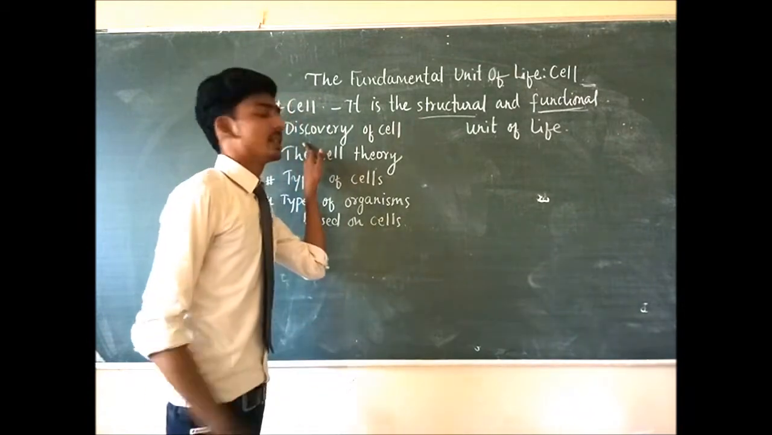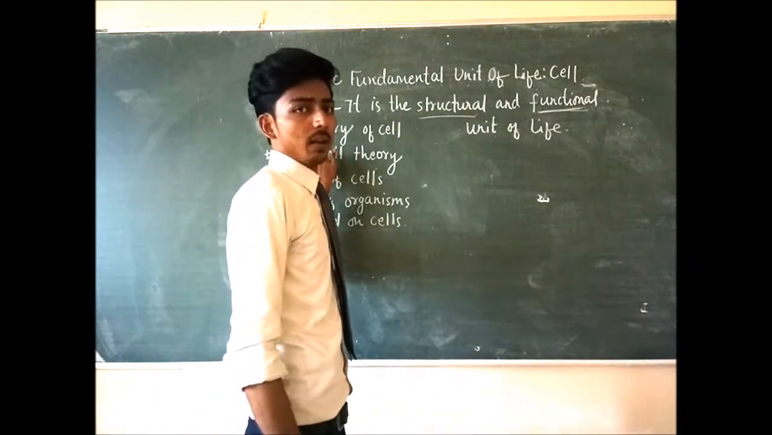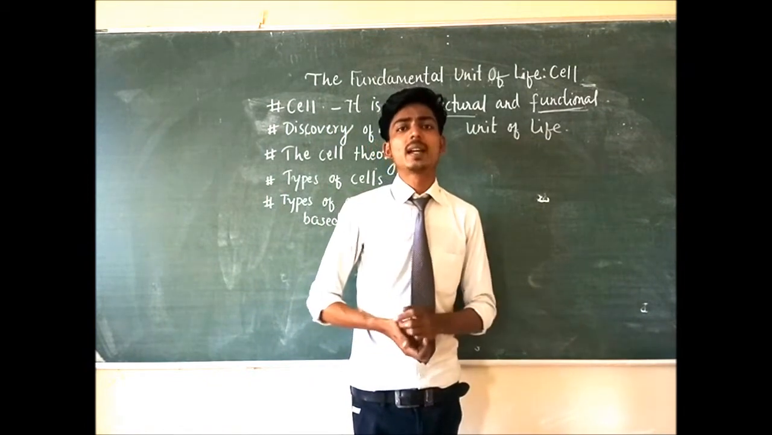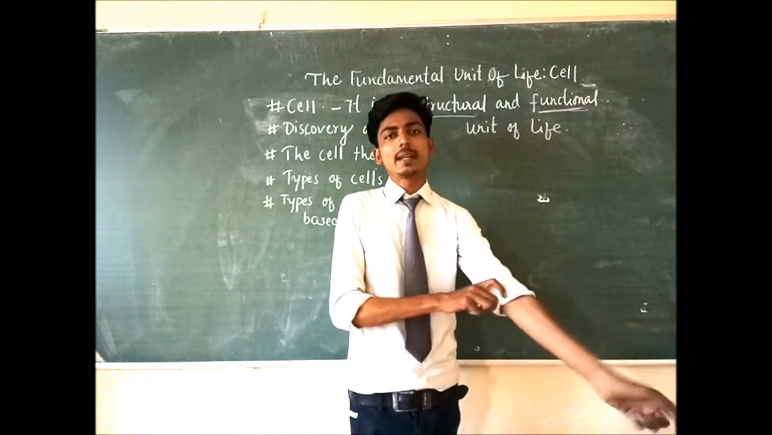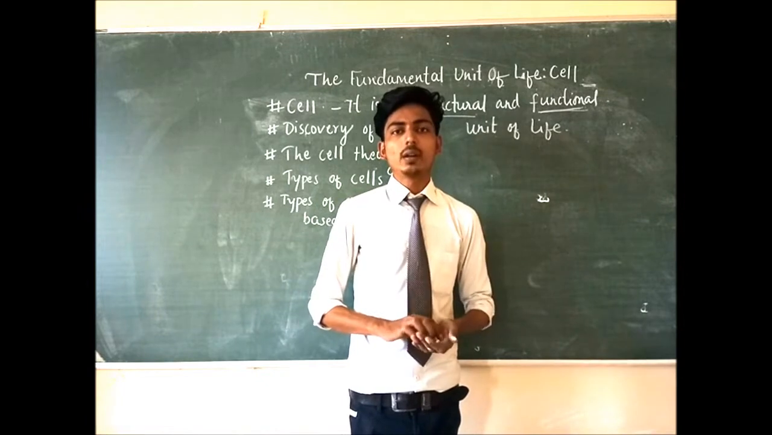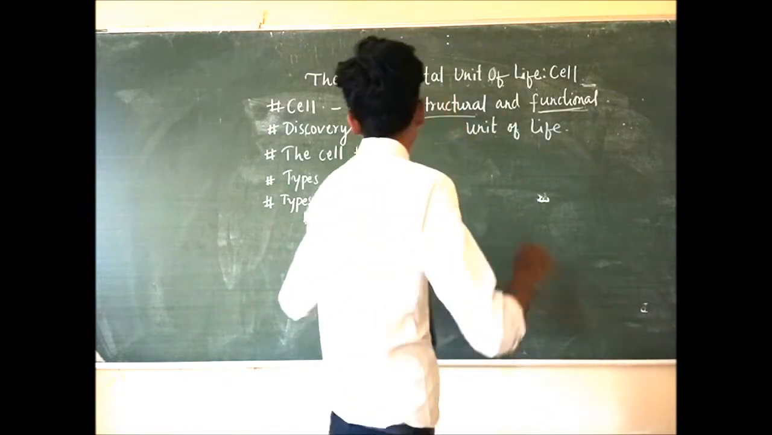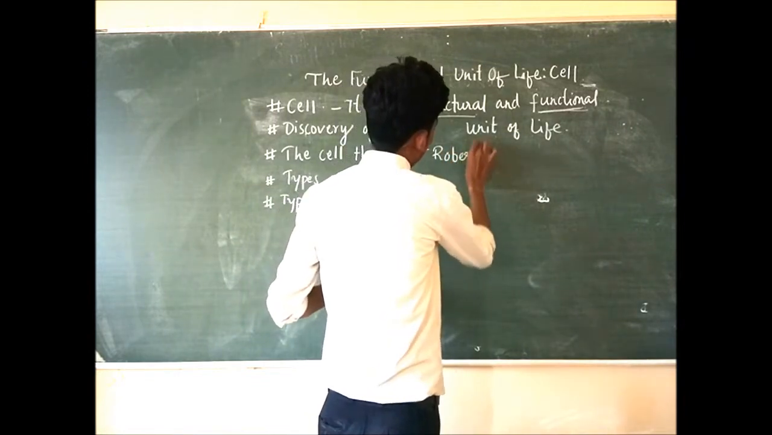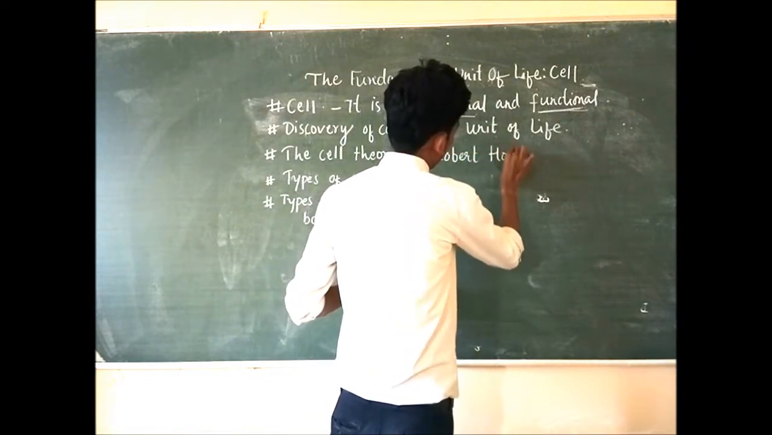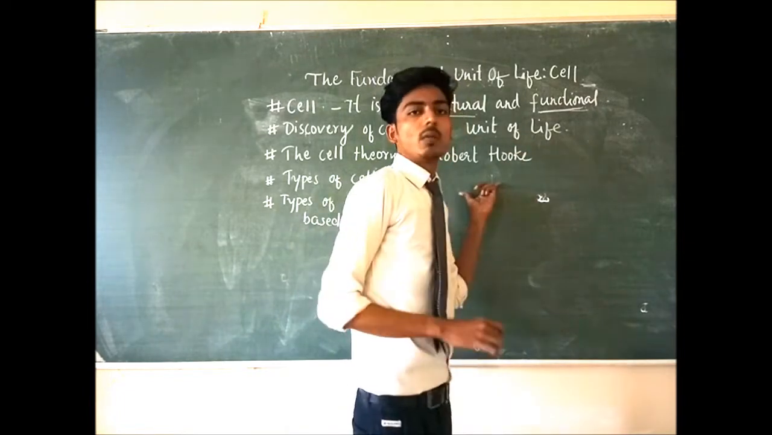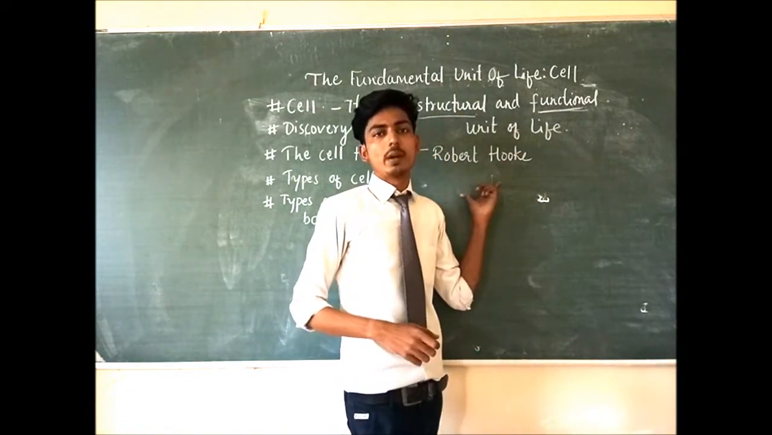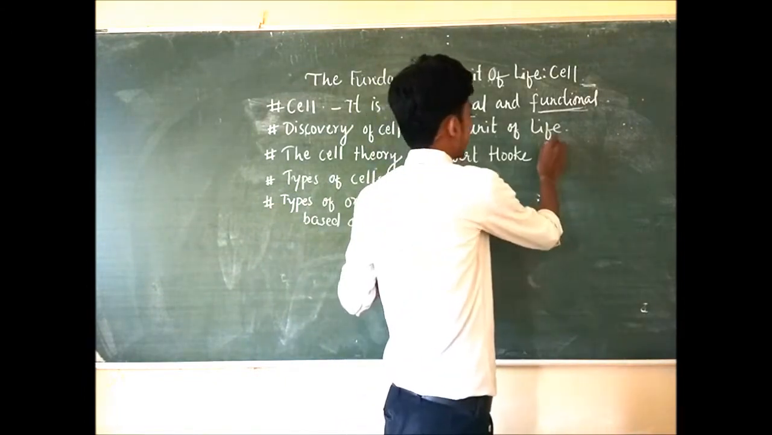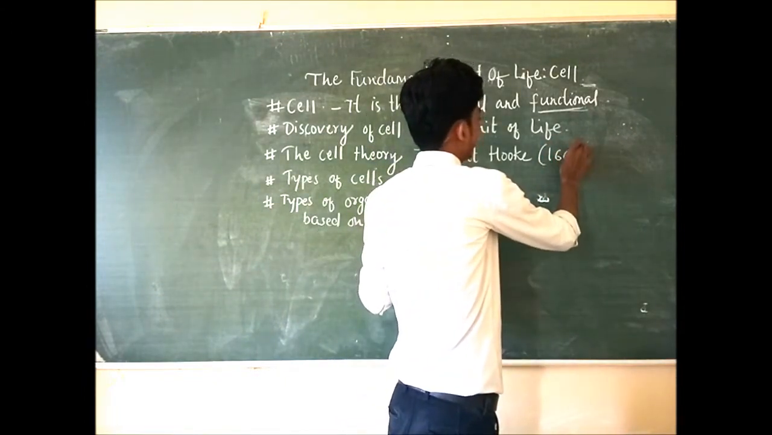The next topic is the discovery of cell, meaning when cells were first discovered. Who discovered the cell? Who is that scientist? Robert Hooke. Write down: Robert Hooke. Robert Hooke was the first scientist who discovered the cell in the year 1665.